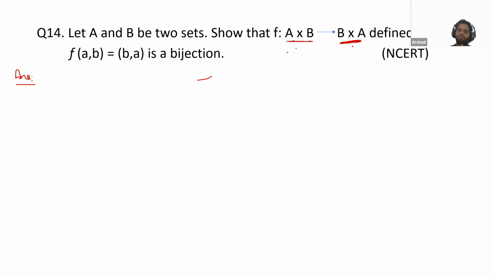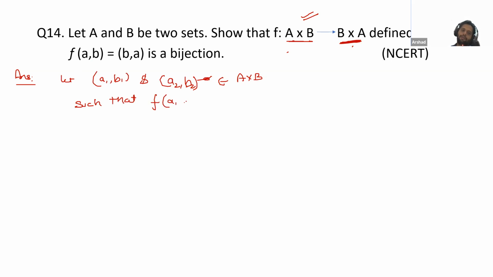So what we will do, we will assume two values from this set. Let (a1, b1) and (a2, b2) belong to A cross B such that f(a1, b1) is equal to f(a2, b2). Now, what is meant by f(a1, b1)? This means (b1, a1) is equal to (a2, b2) means (b2, a2).